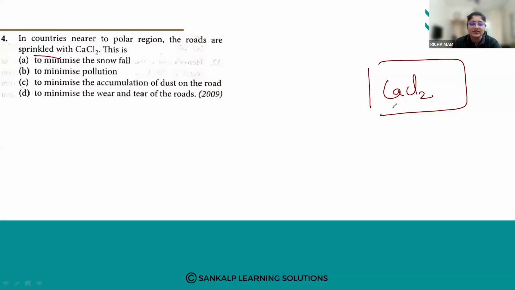So why do they sprinkle this calcium chloride? In countries nearer to polar region, the roads are sprinkled with calcium chloride. Why do they do it?